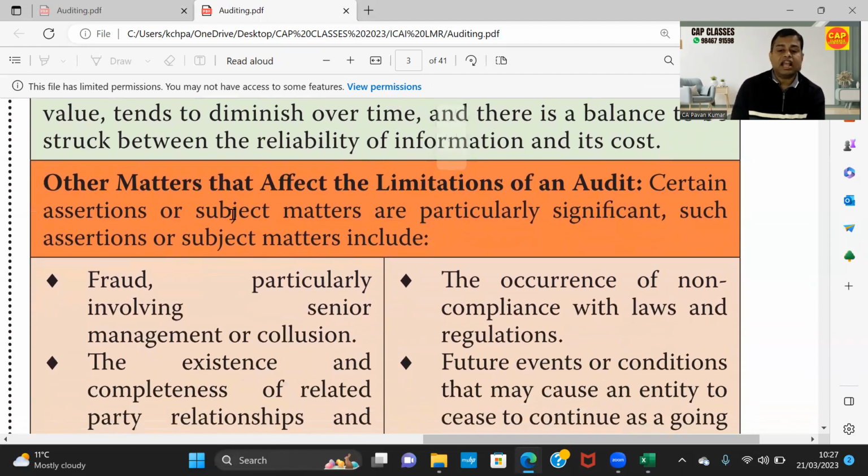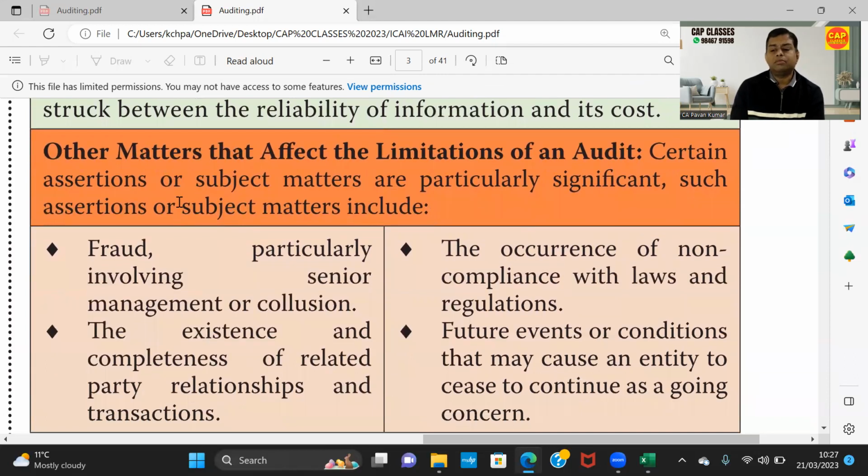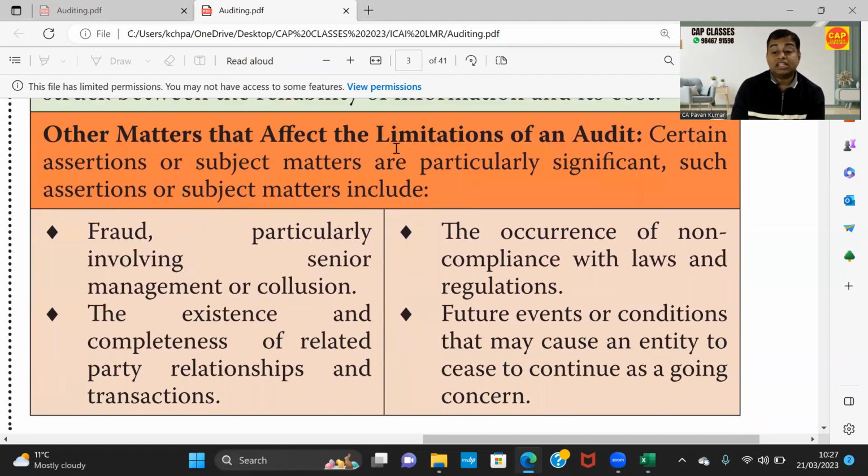And other matters, they have given other matters also. What are the other matters? Just run through. Other matters that affect limitations of an audit. Fraud, particularly involving senior management or collusion. This we have already discussed. The existence and completeness of related party relationships and transactions. Very, very important area.